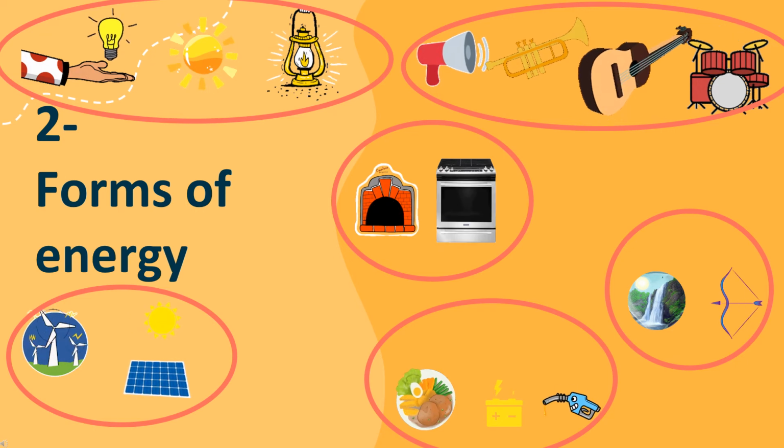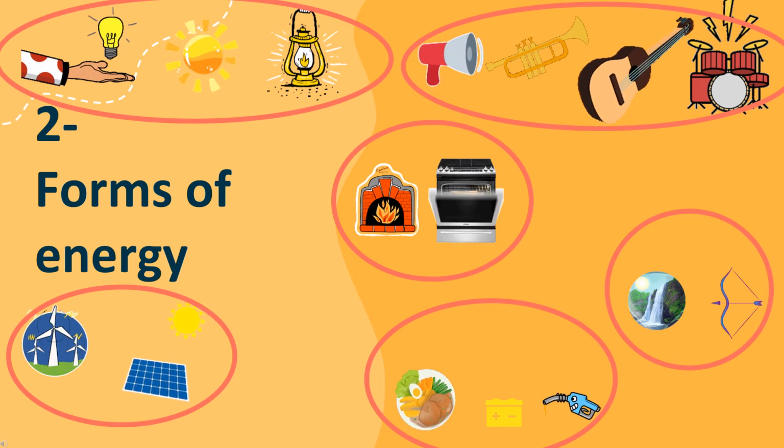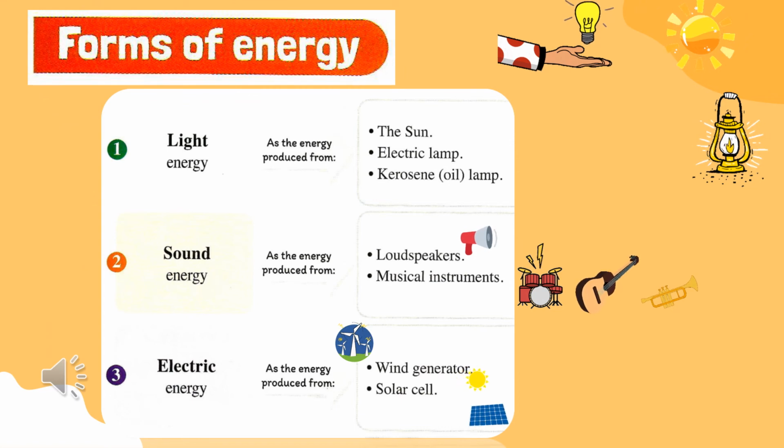Now, after we've talked about the resources of energy, let's talk about forms of energy. First, we have light energy. Light energy is produced from the sun, electric lamp, and kerosene lamp. The second form is sound energy. Sound energy is produced from loudspeakers and musical instruments. And then we have electric energy. Electric energy is produced from wind generator and solar cell. So we have light energy, sound energy, and electric energy.